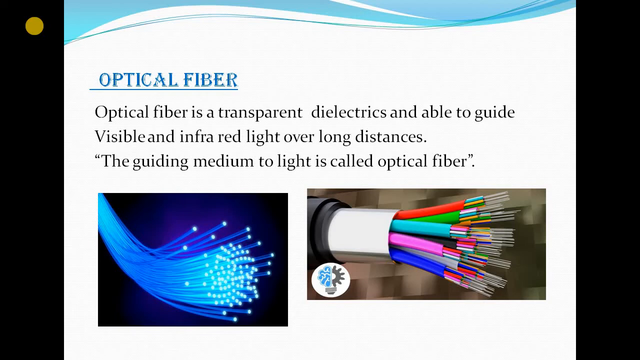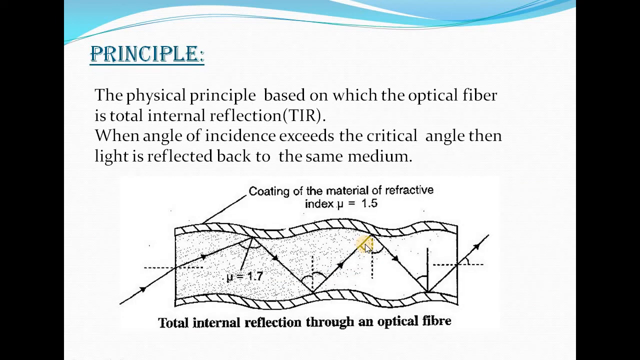Here in the first figure you can see the normal picture of optical fibers. In the second figure, the bundle of optical fibers, or the collection of optical fibers, is called a cable. And next, the principle. The physical principle on which the optical fiber is based is total internal reflection.